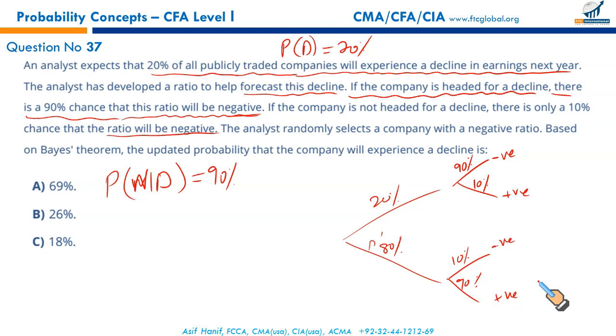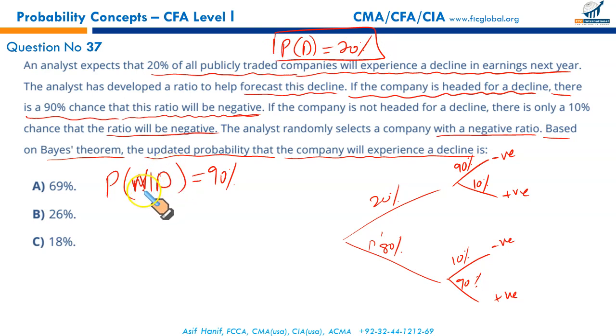Now, what are we required to do? We have constructed the tree. An analyst randomly selects a company with a negative ratio. Based on Bayes' theorem, the updated probability that the company will experience a decline. Let us lay down the numbers, whatever we have been given. We have been given the probability of decline, 20%. Probability of a negative ratio given decline is 90%, right?